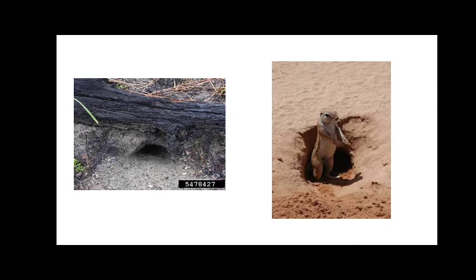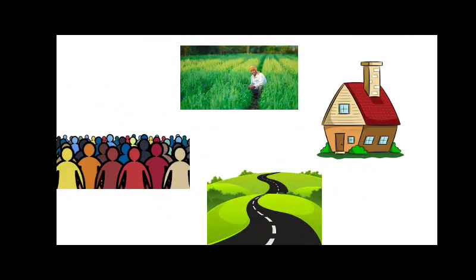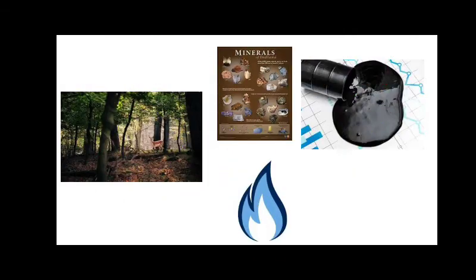We also use land for farming and for building houses and roads. We make use of plants and animals in the forest that grow on the land. The minerals, crude oil and natural gas obtained from the earth, that is land, are very important for us. It means that land is an important resource. Let us see exactly what land is made of.